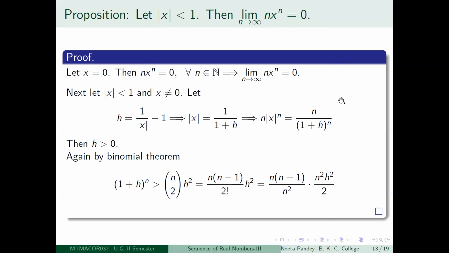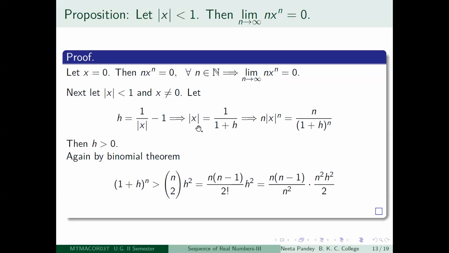Again, we do it in two parts. The first part is when x is equal to 0. So when x is equal to 0, obviously the given sequence is a null sequence. n x to the power n will be 0 for all n, and hence the limit is going to be 0. Okay, so this was a trivial one. Now suppose mod x is less than 1 and x is not 0. Again, you choose the same h as we did in the previous proof. You look at 1 by mod x, which is a number greater than 1. So you look at 1 by mod x minus 1. This number you call h, then h is greater than 0.